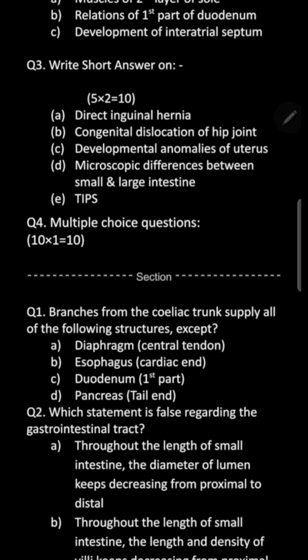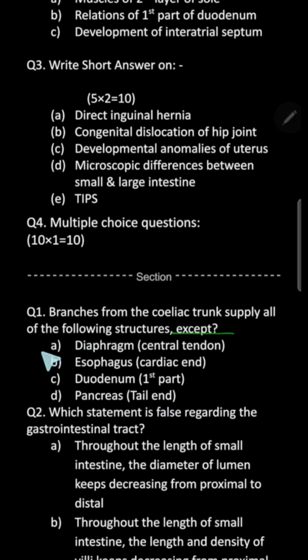Now the MCQs. Question number 4. The first MCQ. Branches from the celiac trunk supply all of the following structures except: diaphragm, the central tendon; esophagus, the cardiac end; duodenum, the first part; pancreas, the tail end.